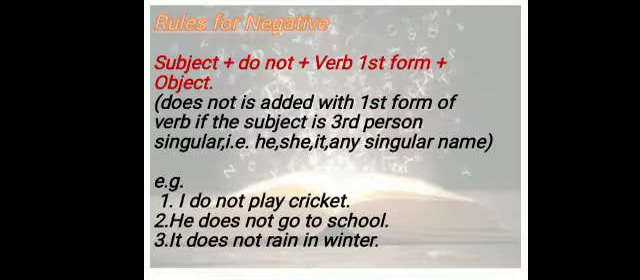Fine. For negatives, we add do not. But if the person is third person singular, he, she, it, or any singular name, then we will add does not. And after does not, we will not write s again with the first form of the verb. I do not play cricket. He does not go to school. In the previous slide you saw that he goes to school. Now it is he does not go to school. We will not say he does not goes to school.